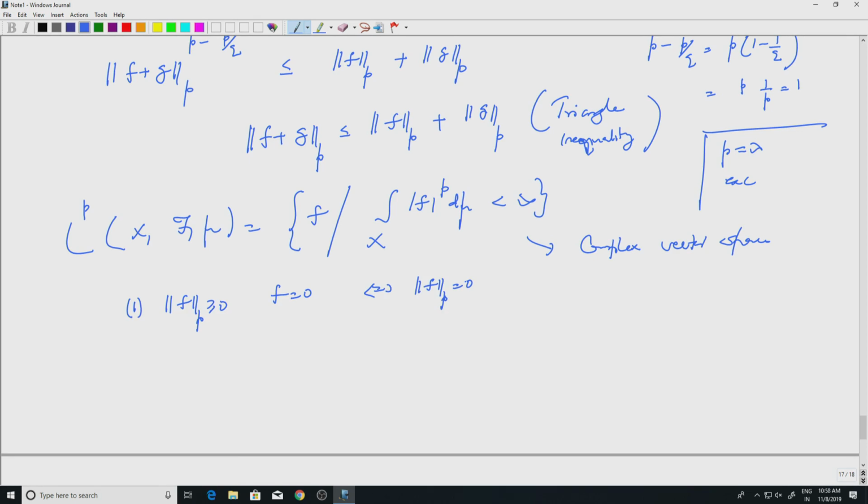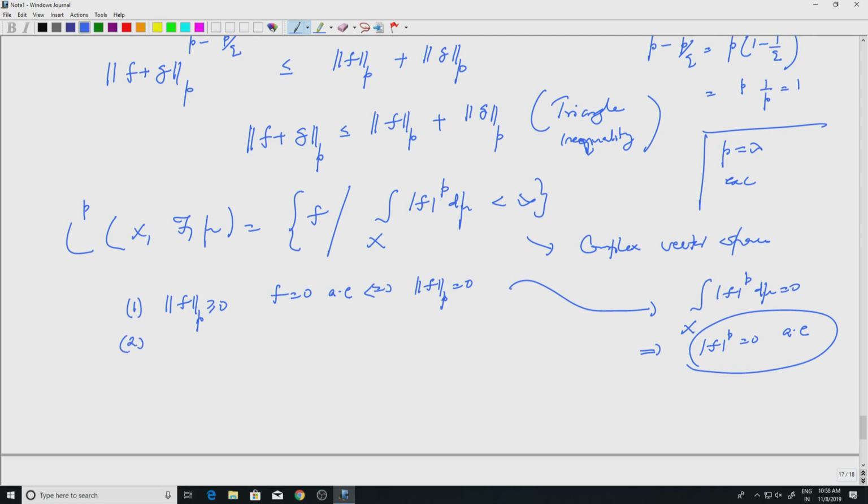But this is not entirely true, because if I look at the integral of mod f to the p d mu is 0, then all that I will get is mod f to the p is 0 almost everywhere. So remember that property that a positive function integrating to 0 will give me only that the integrand is 0 almost everywhere. So it's not entirely equal to 0. Okay, so we have only this much there, but that is fine.